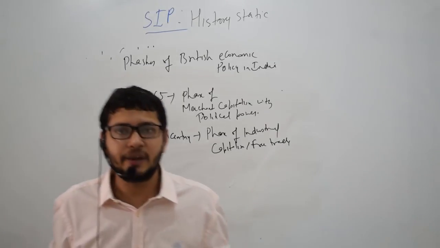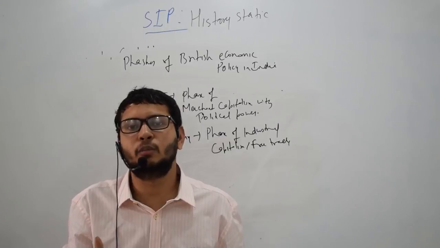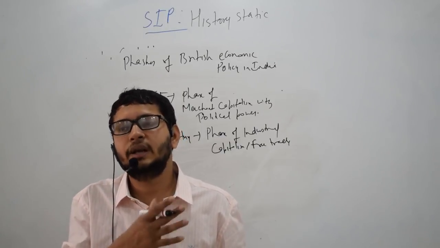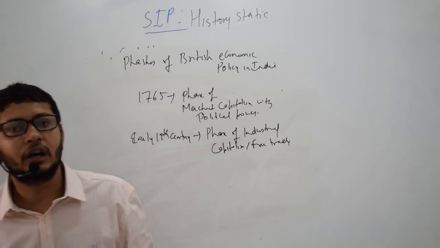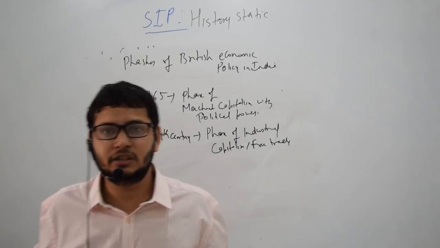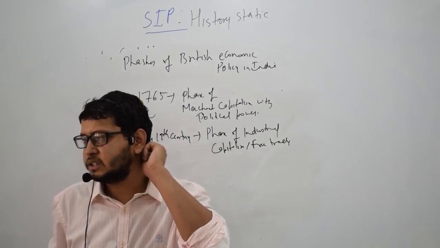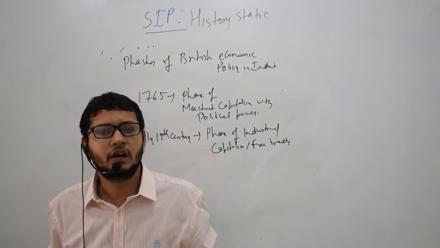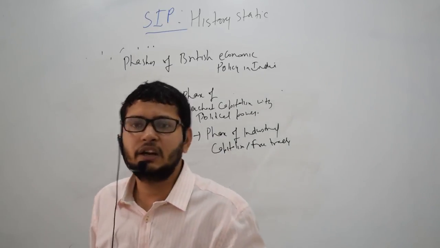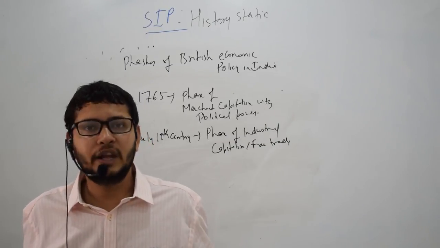It was completely free. And since these machine-made goods were better and more inexpensive, they replaced the Indian handicraft goods. And that led to the process we call deindustrialization of India. A lot of British apologists say that, see, we were not doing anything wrong. Because your industry was inefficient, it had to be replaced by machine-made goods. It was the law of nature.